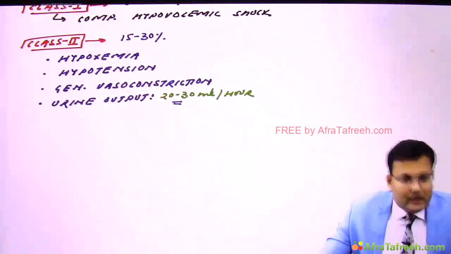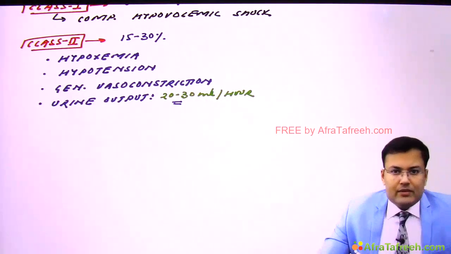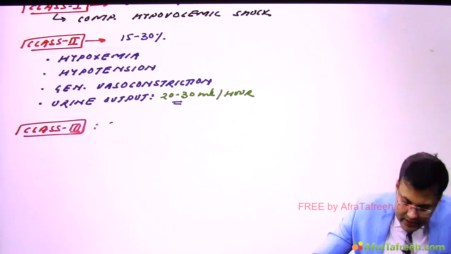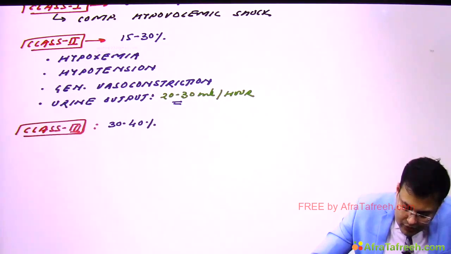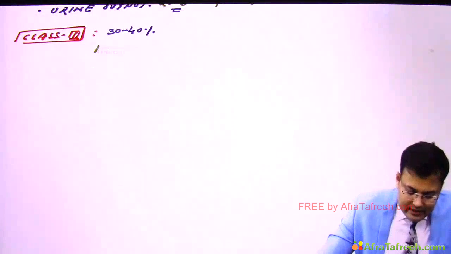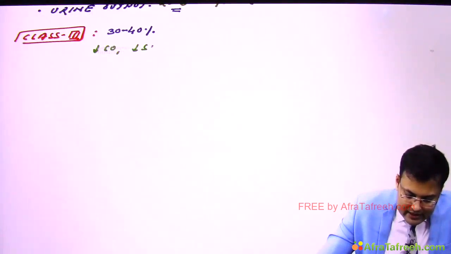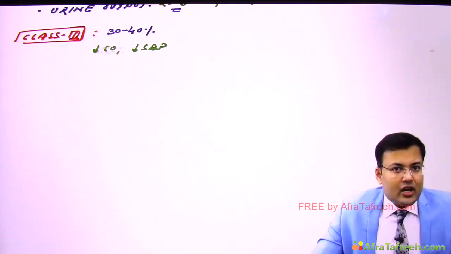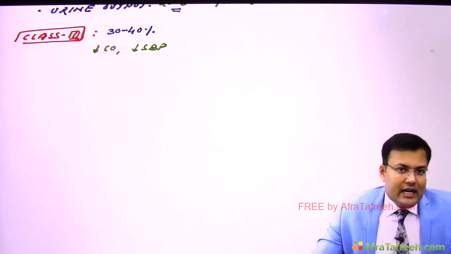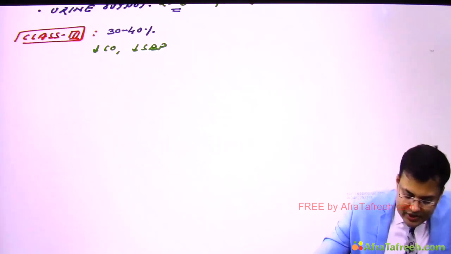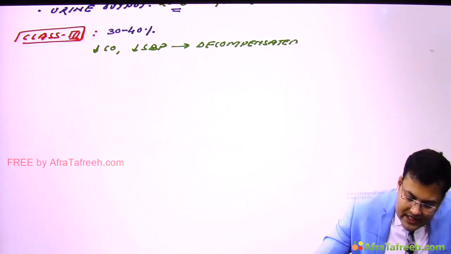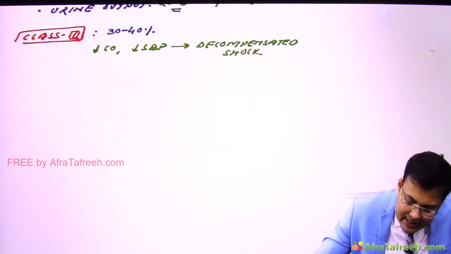In class 3, there is blood loss of 30 to 40% of blood volume. So in class 3, there is decreased cardiac output and there is decreased systolic blood pressure. That's why it is known as decompensated shock. Why? There is decreased cardiac output, decreased systolic blood pressure, and that's why it is known as decompensated shock.